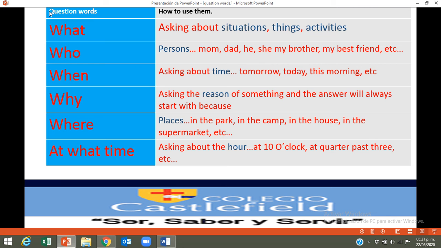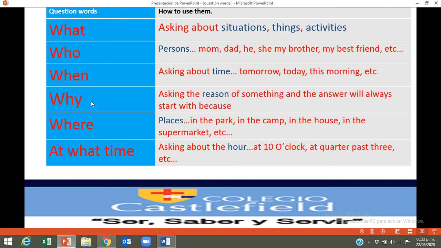For example, I have the question word what. We are going to use what to talk about situations, things, or activities. We have the question word who. We'll use this question word to ask about persons. For example, mom, dad, he, she, my brother, my best friend, etc. We are going to use the word when to ask about the time. As the example you have here, tomorrow, today, this morning, etc.